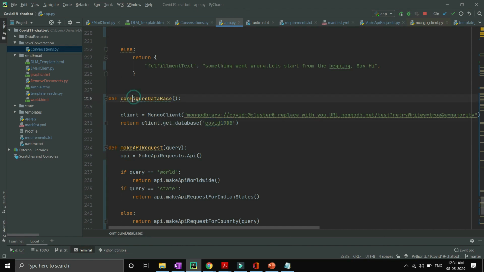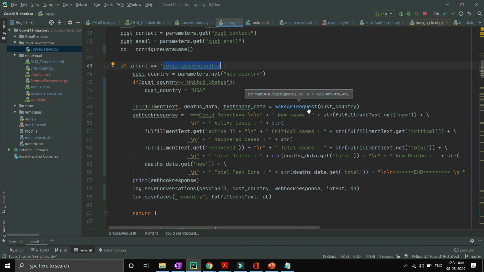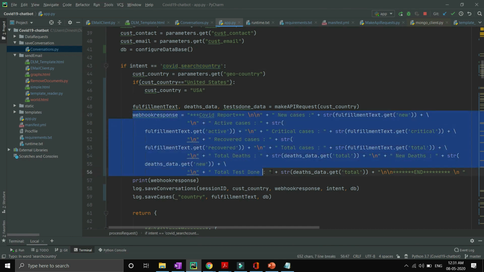So now if you go up, you will see that inside db I have the connection with my database and Flask. So now my Flask will be able to access the MongoDB database using db. Our intent is matched with search country. So now we have made the API request for India, and a report is generated.